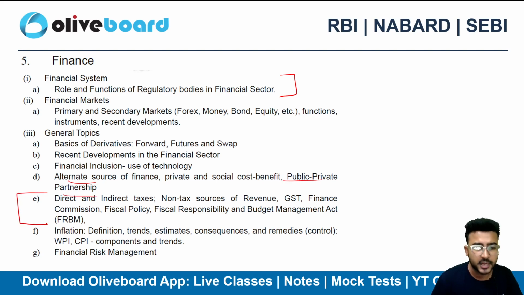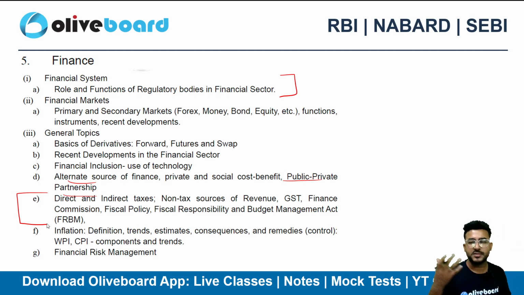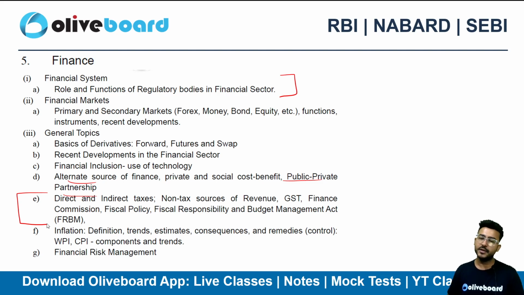Coming to this particular E point, you need to just have a basic understanding of the direct and indirect tax, and I'll suggest you guys to just have a quick look at the recent things that happened in direct tax, recent highlights, right? A new direct tax act is coming into picture, new income tax law, right? Plus, if I talk about GST, then there are major structural changes in the GST law. They have reduced the slab rates. Again, you need to know about that.